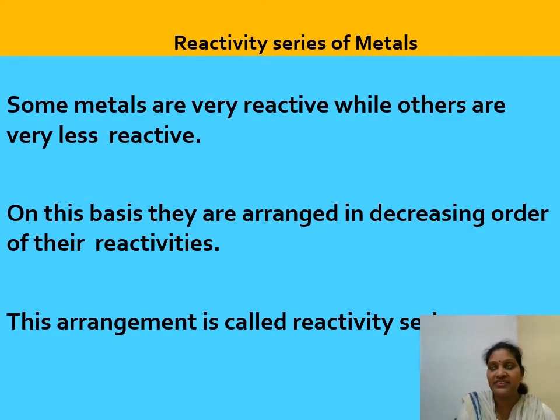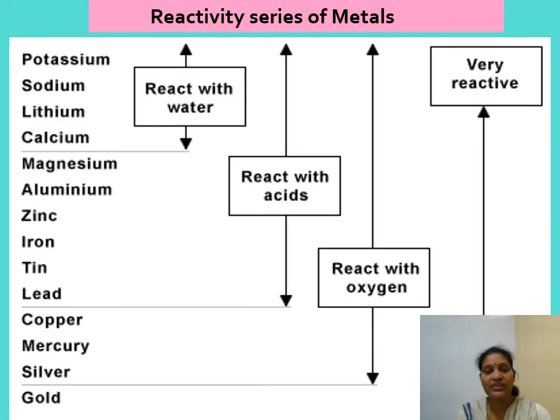Now the reactivity series. As I told you, some metals are very reactive while others are less reactive. On this basis they are arranged in decreasing order of their reactivity. You can see the arrangement here: potassium, sodium, lithium, calcium react with water.